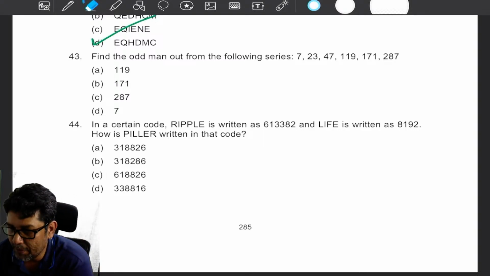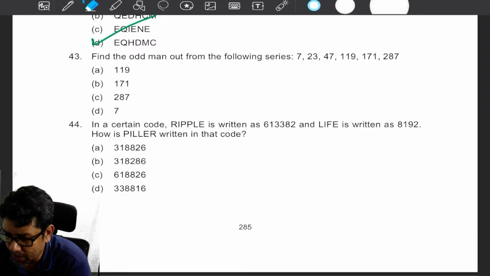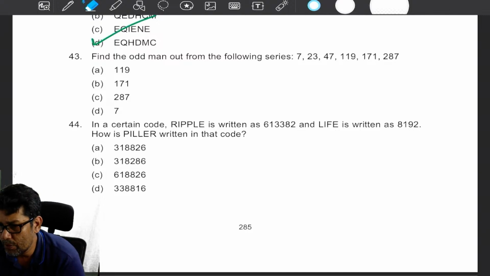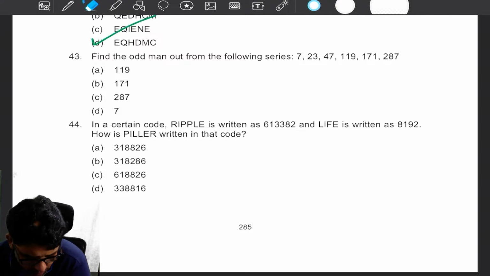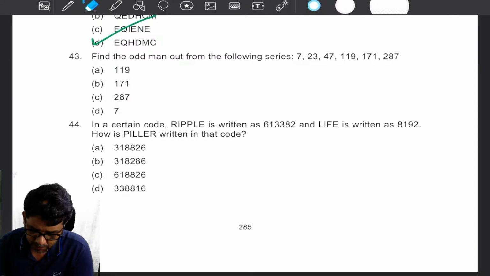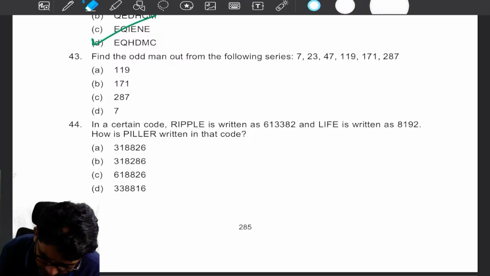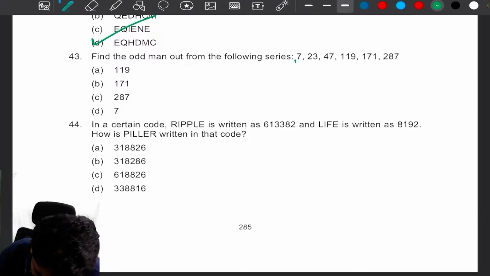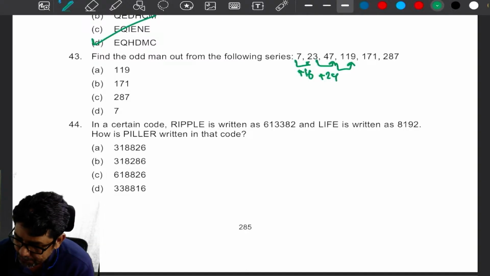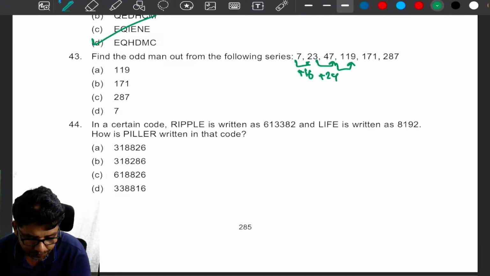So any other possibilities, my dear? 119, because others are times 2 plus 1. Wow. Where times 2 plus 1, Gaurav? See, let us do our original method. Look at this: plus 16, plus 24. Okay, so 119 minus 47 is equal to 112.